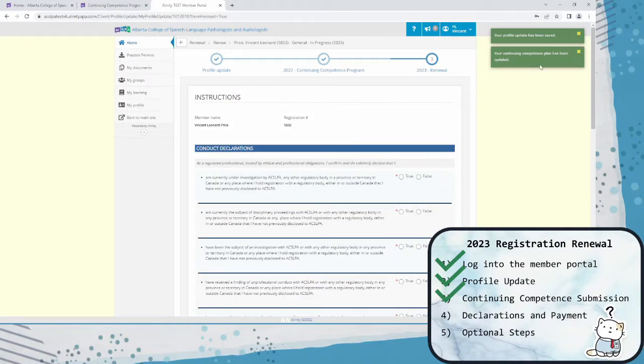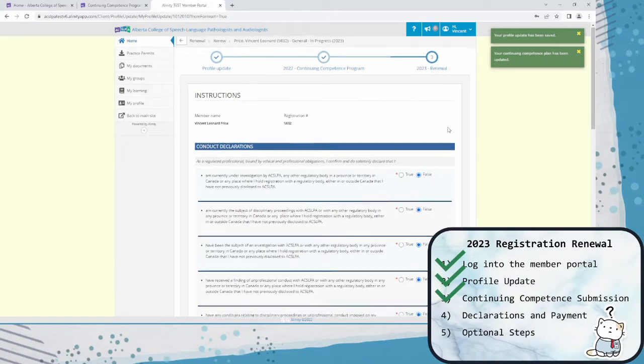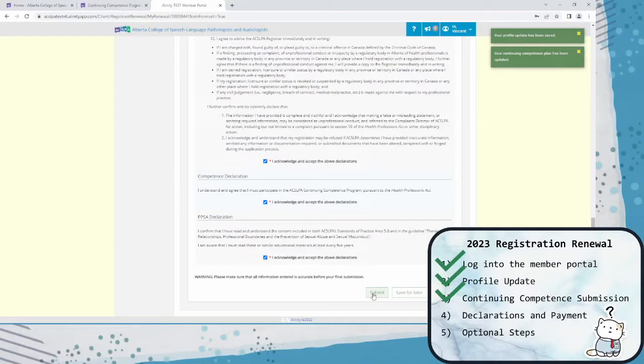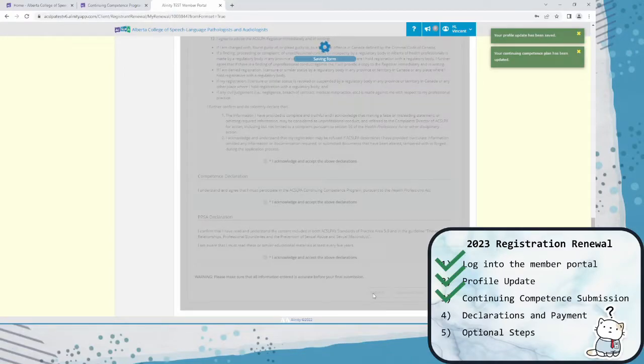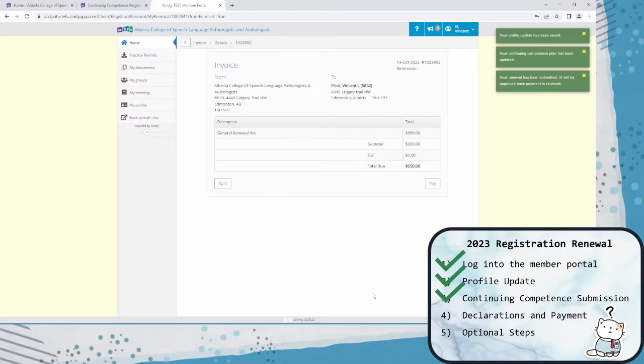Alinity will notify us that our continuing competence plan has been updated. And we'll be on to the final step, which is renewal. This page contains conduct declarations. Make sure you read them carefully and fill them out in turn. Once you're finished and you've ensured that all information you've entered is accurate, you can press the Submit button. Here, our renewal has been submitted, and it's taken us to the invoice page to pay.